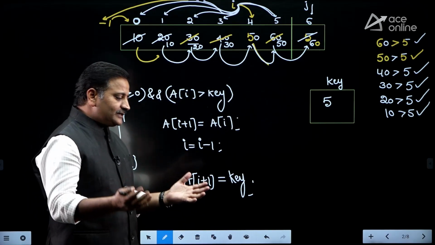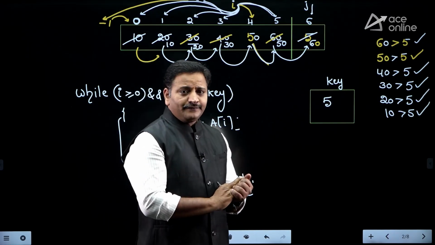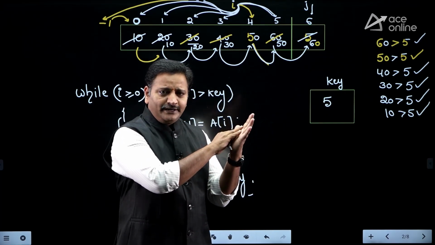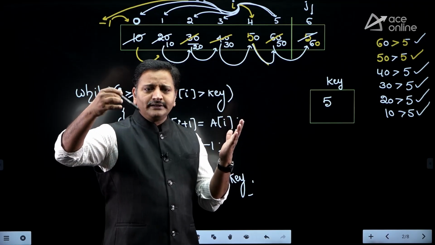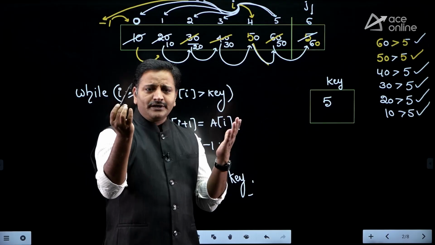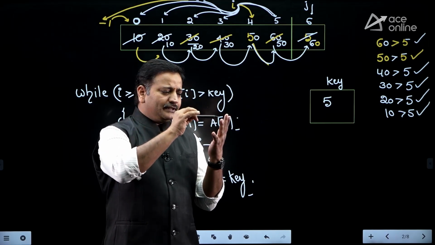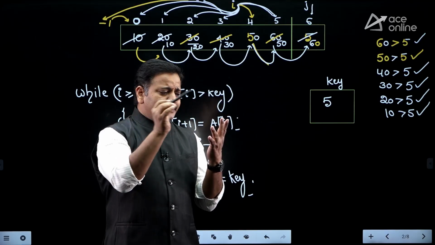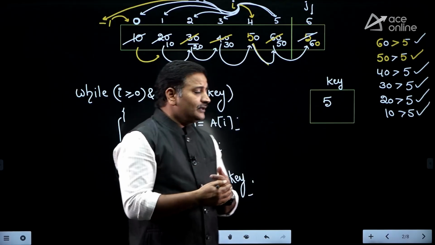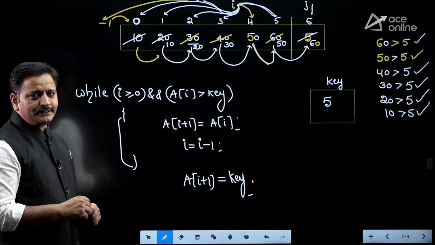Like in a real life example, you may have a habit of playing cards. Okay, I'm sorry if you don't. Assume that players have cards in the left hand. Whenever they pick up a new card, they compare that new card number against the existing card numbers. If the new card number is greater than this card, then you simply move, and if this number is greater than this, you simply move. If this card number is less than this and greater than this, you can insert that card. So unknowingly we are applying the insertion sort algorithm while playing cards. Is it clear, friends? Okay.